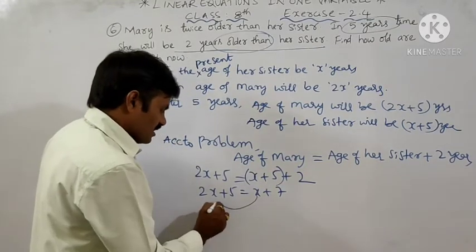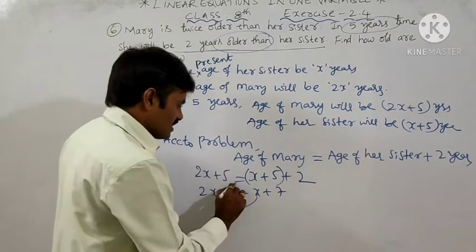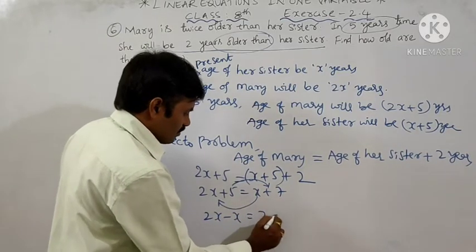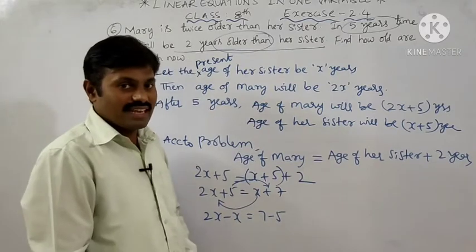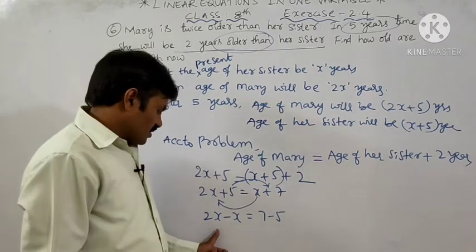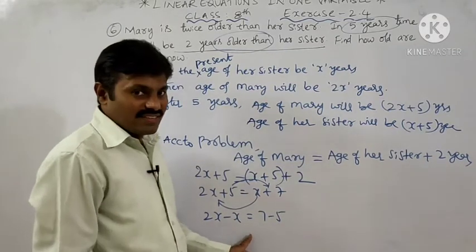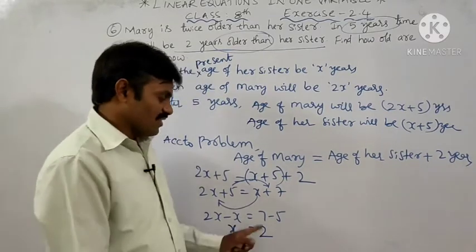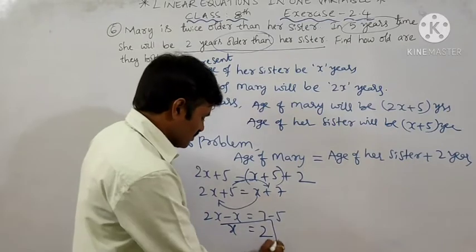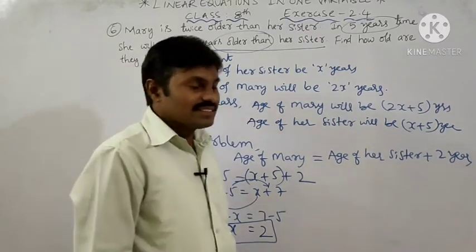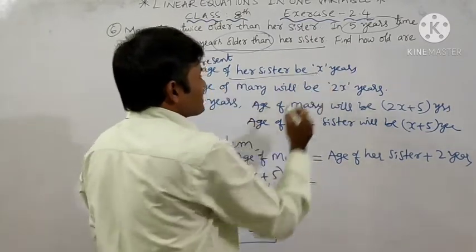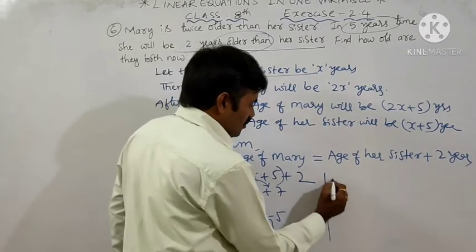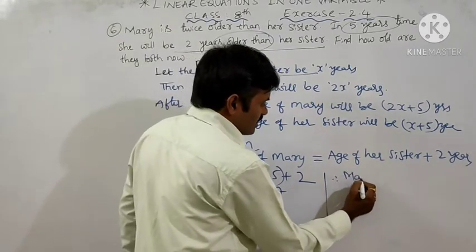Now transposing variables to one side and constants to the other side, it becomes 2x minus x is equal to 7 minus 5. Now 2x minus x is x, and 7 minus 5 is 2. So x is equal to 2. Here, what is the meaning of x? X means her sister's age. Therefore, Mary's sister's age is 2 years.